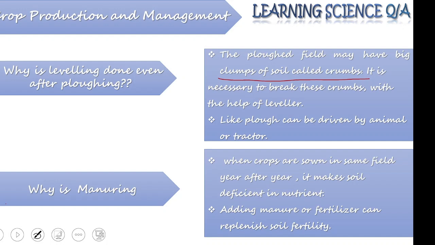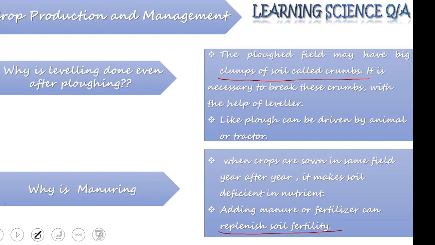When we add manure from time to time, sometimes fertilizer, they help the soil to replenish its fertility. That means the soil is more energetic, full of nutrients now, when manure is added to the soil.